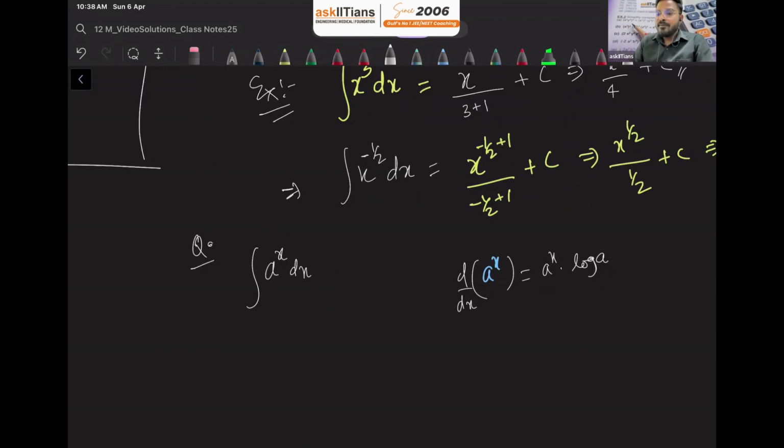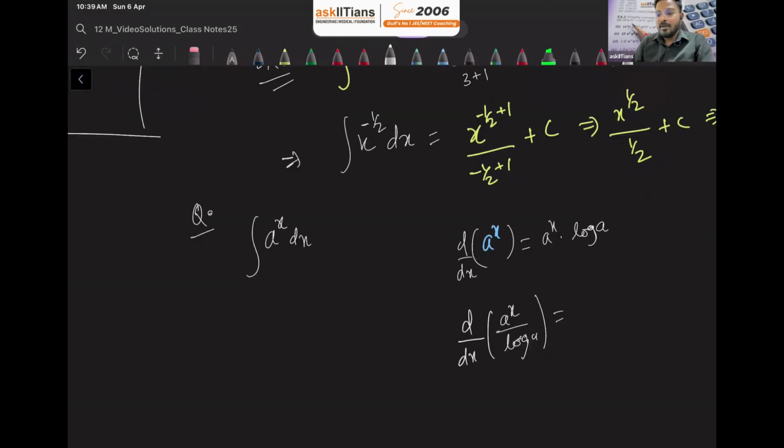So it means what? When we are going to get the derivative of a raised to x, when I take log a to the left hand side, in the denominator it will be log a. If you find the derivative of this now, again 1 upon log a we can take outside, it's a constant, and the derivative of a raised to x will be a raised to x into log a. Now this log a will get cancelled out, and now we are going to get a raised to x.